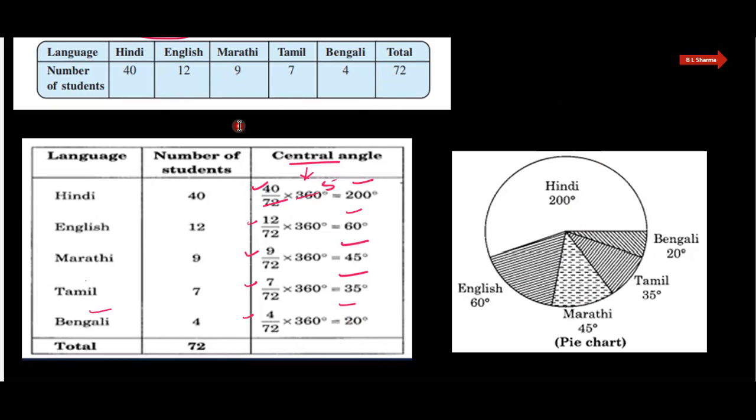So for drawing the pie chart, we need first fraction. Each fraction should be multiplied by 360 to get the central angle. And all these central angles we construct in a circle. And this is our pie chart. We use D to construct these angles. Yes. So that's all for this exercise. Thank you.